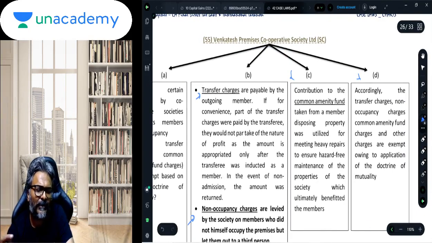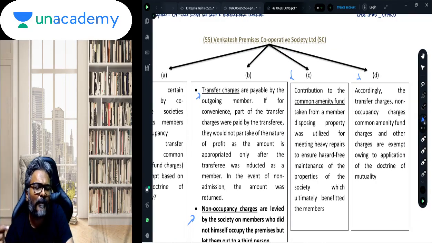Thereafter, point number C, contribution to the common amenity fund taken from a member disposing property was utilized for making heavy repairs.